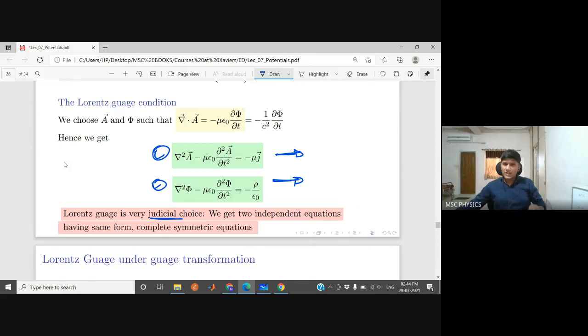So if you solve these two, A and phi, yes, one more beautiful thing is that initially you had to solve 6 components: Ex, Ey, Ez, Bx, By, Bz.